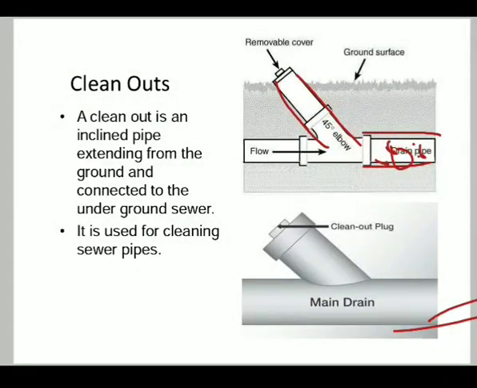A cleanout is generally provided at the upper end of a lateral sewer in place of a manhole. The functioning of a cleanout is very simple and consists of removing this lid, as I told before, that is removing the top cover, and forcing water through the cleanout pipe to the lateral sewer to remove the obstacles in the sewer line. If obstructions are large, a flexible rod may be inserted through the cleanout and pushed forward and backward to remove the obstacle. So basically this cleanout is provided for removing obstacles in the drain pipe.